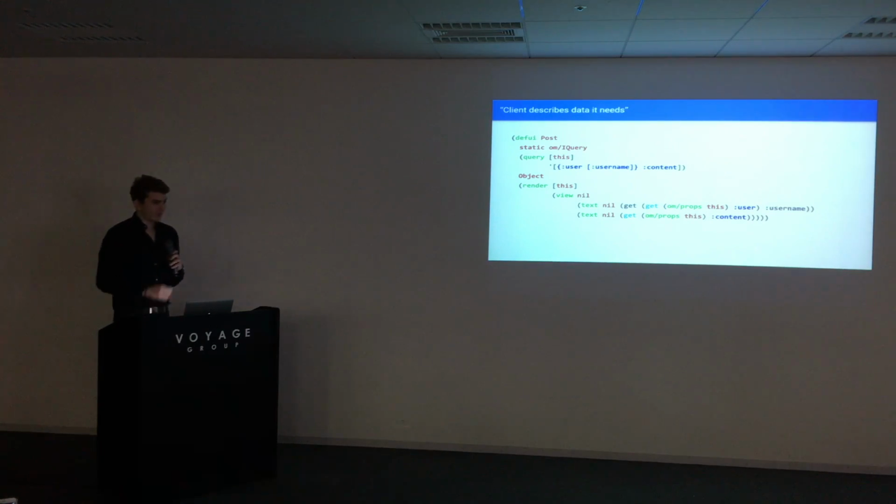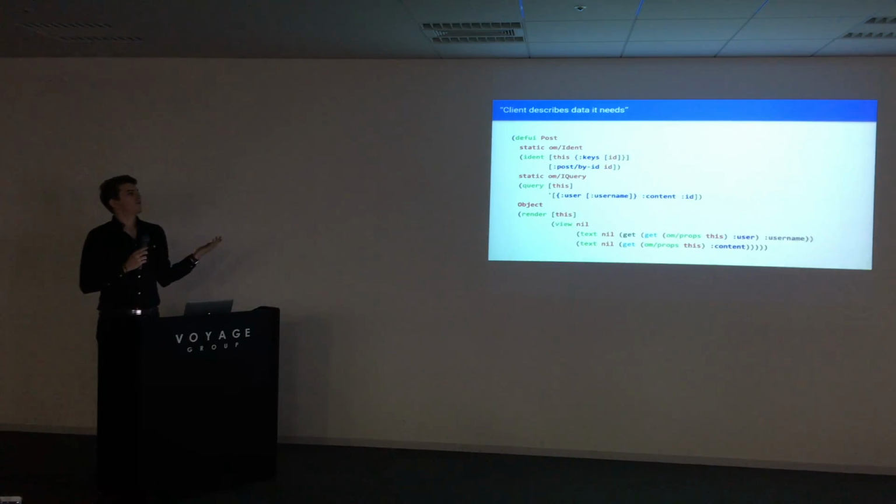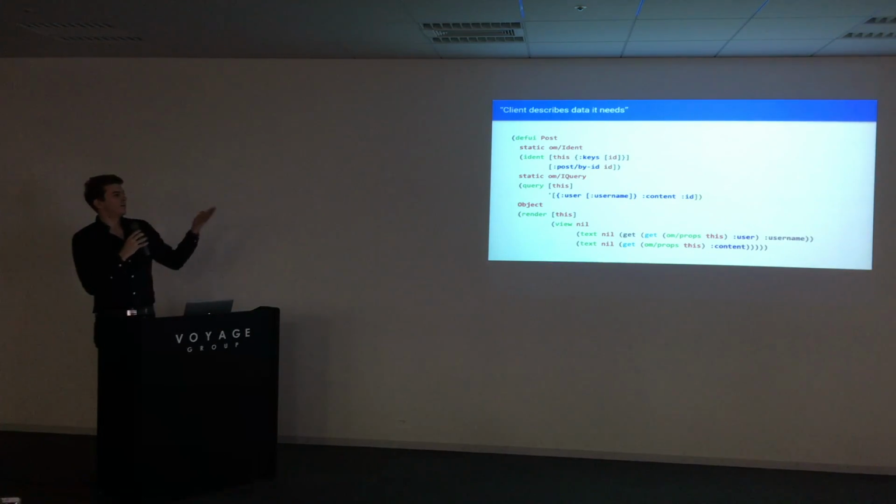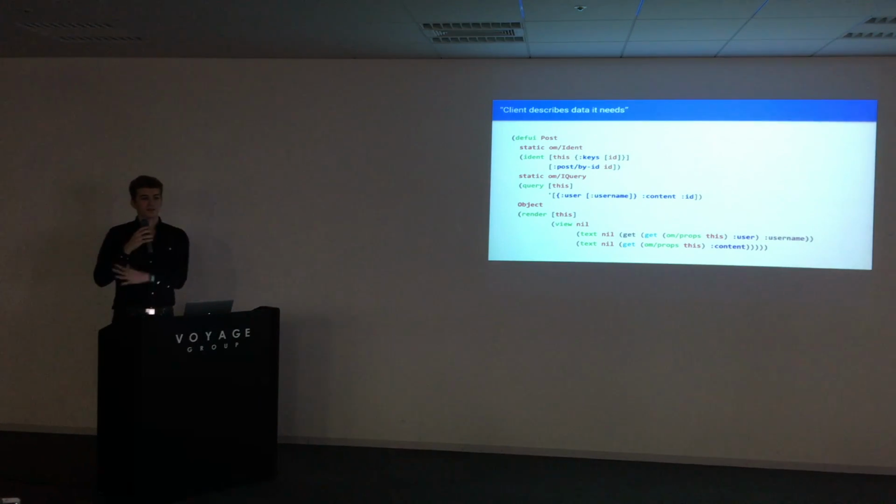In Om itself, if you have multiple posts, you also need some way to identify them. To keep track of them, you have to create a second static method called ident. This method gets called with all the data that the component would receive. So I'm giving you all the data and saying, based on that, how can I identify you? In this case, we just say you can identify me by ID. We say post by ID is now a reference to this current object that we have. So later on, when you say, give me the component for ID 5, you can use this, and you get the exact component back.